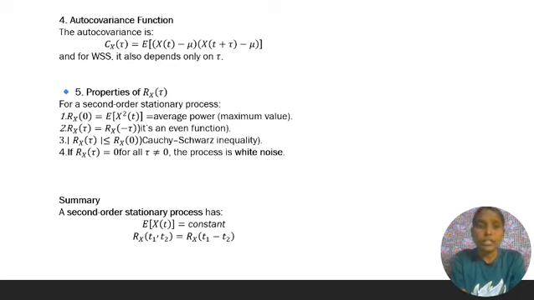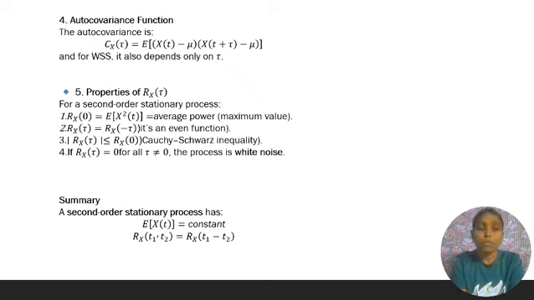Now we can discuss the properties of Rx of tau. For a second order stationary process, number 1, Rx of 0 equals expectation of x square of t equals average power, that means maximum value. Number 2, Rx of tau equals Rx of minus tau. It is an even function. Number 3, modulus of Rx of tau is less than or equal to Rx of 0.